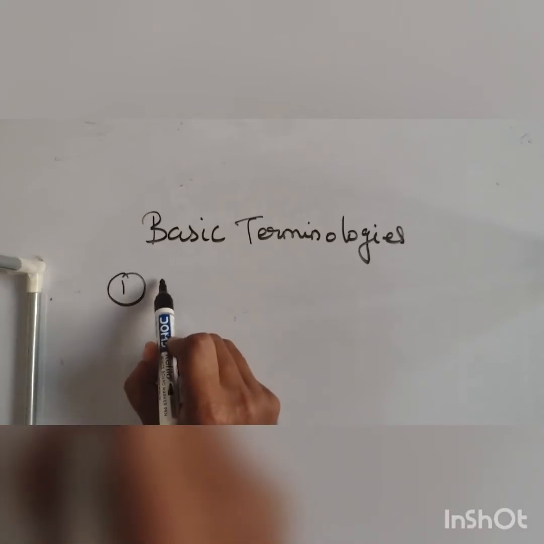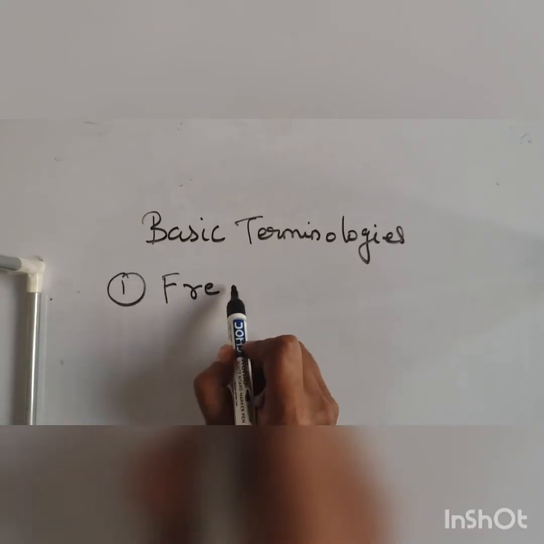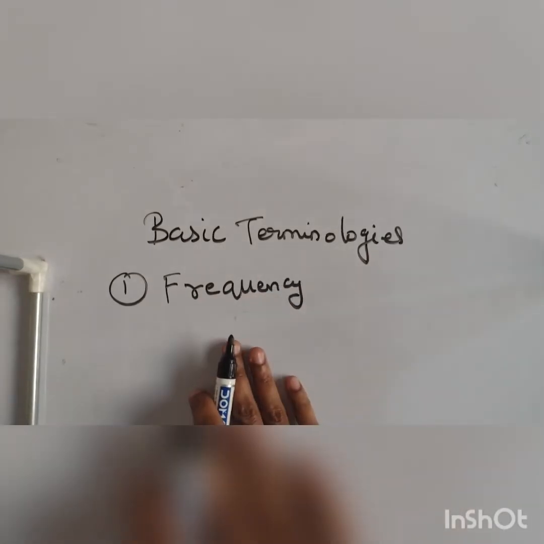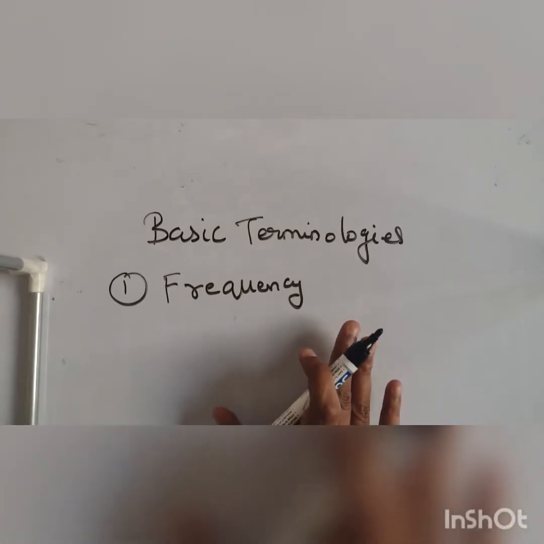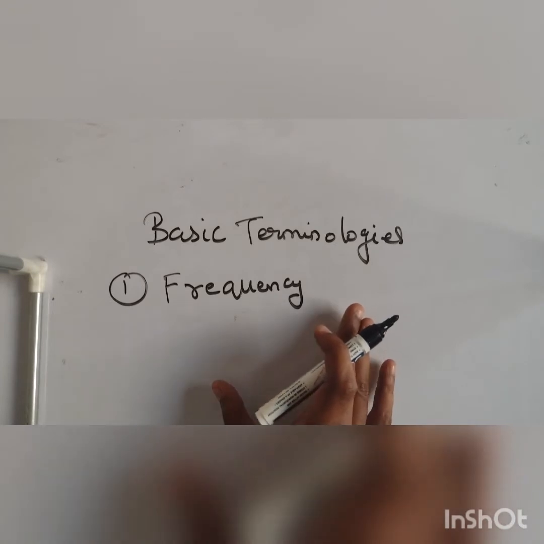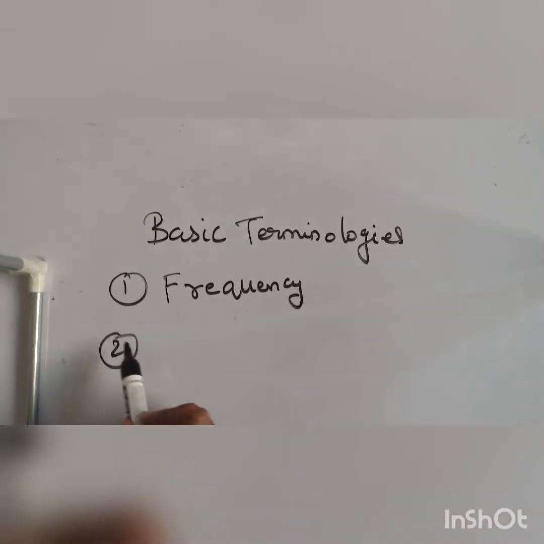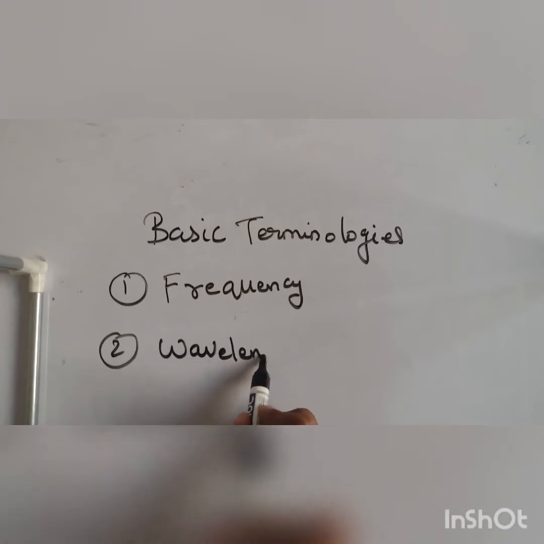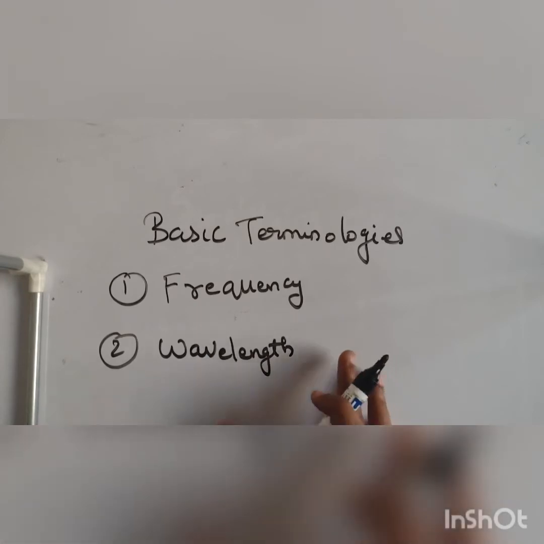The first very basic terminology that you need to know is what exactly is frequency. Are you following it? What is frequency? From where does it come? How is it measured? What's its SI unit? We'll go deep into this and make sure that you understand more precisely. Second one is what you mean by wavelength. What is the basic meaning of wavelength? How is it measured? And what's its physical significance?